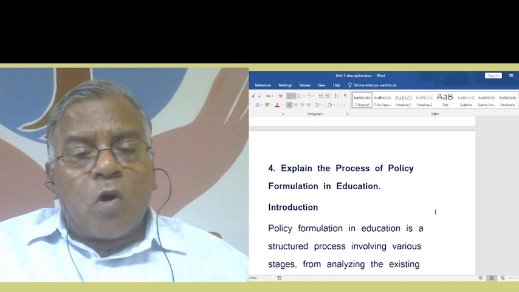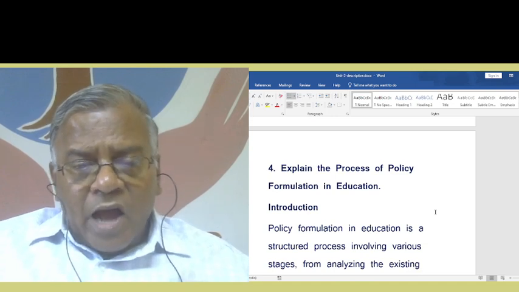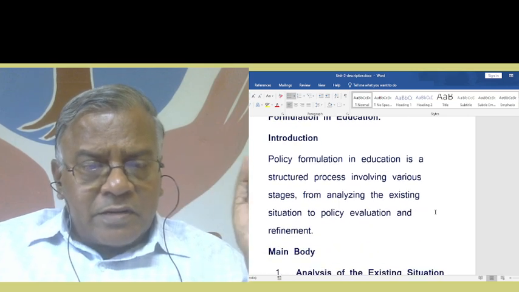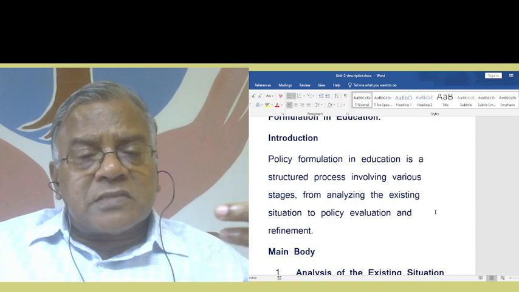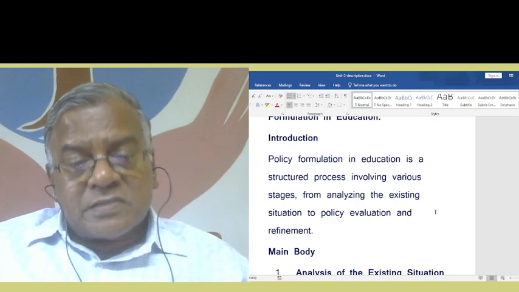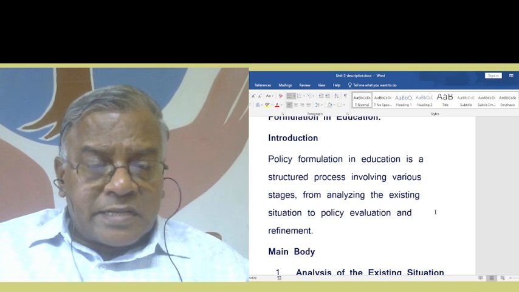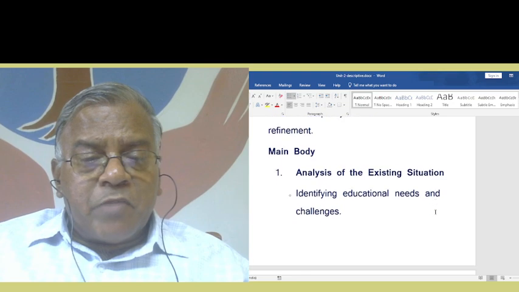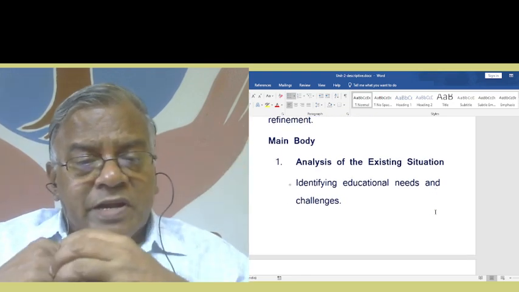Explain the process of policy formulation in education. I have given only the summary of the above answer. Policy formulation in education is a structured process involving various stages from analyzing the existing situation to policy evaluation and refinement. In the main body, what ideas you can give?